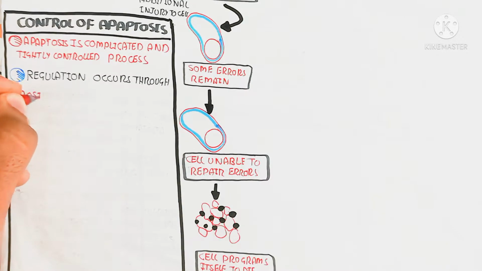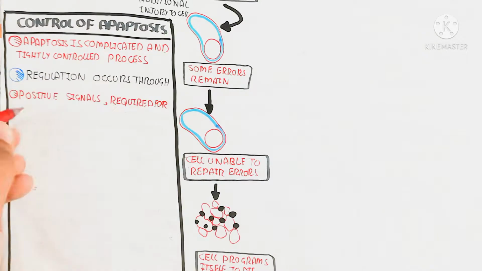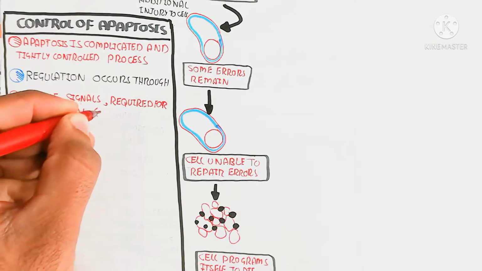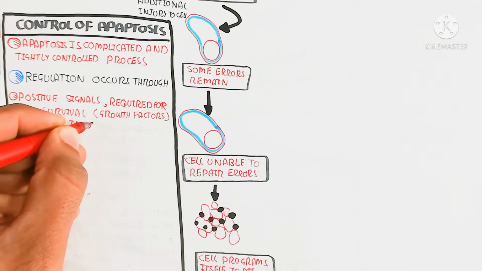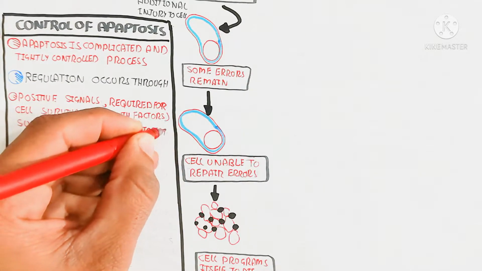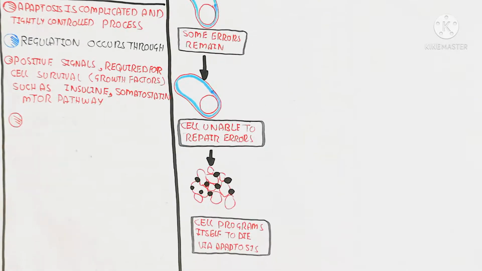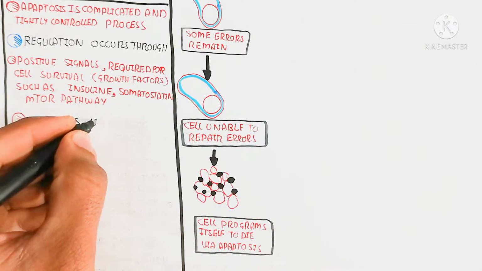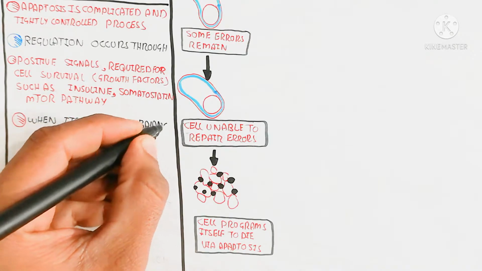Damage of the DNA. So the regulation occurs through positive signals. Positive signal means the ligand, which is the death receptor, will bind. Then there are signals required for cell survival, the growth factors, for example insulin, somatostatin, and the mTOR pathway, which is a positive signal for the proliferation of the cell.